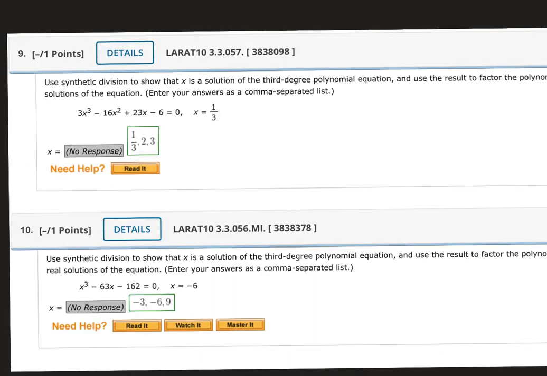Okay. Number 9 said use synthetic division to show that it's a solution to the third degree polynomial and use the result to factor. So because it's telling you what x equals, I leave it alone. 1/3 goes to the outside. 3, negative 16, 23, and negative 6. Bring down the 3. Multiply by 1/3, that's 1. Add, that's negative 15. Multiply by 1/3, that's negative 5. Add, that's 18. Multiply by 1/3, that's 6, and it's 0. If it's not 0, something's wrong because it's telling you that it is a factor.